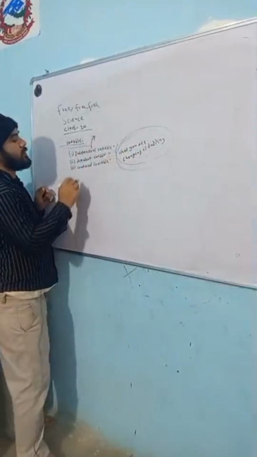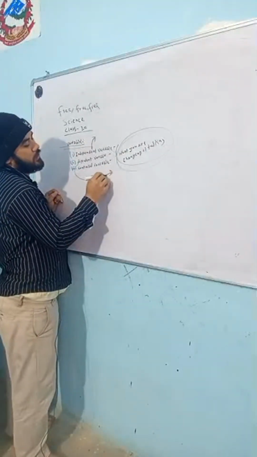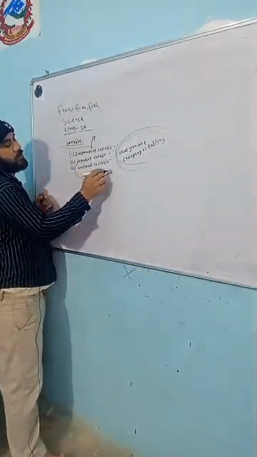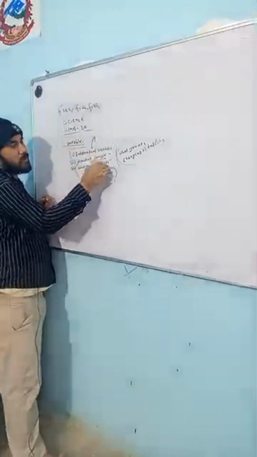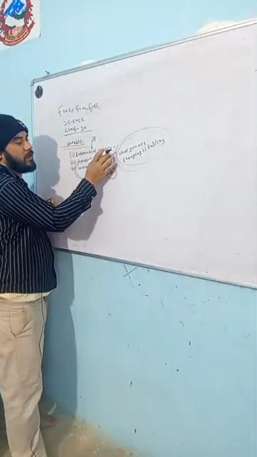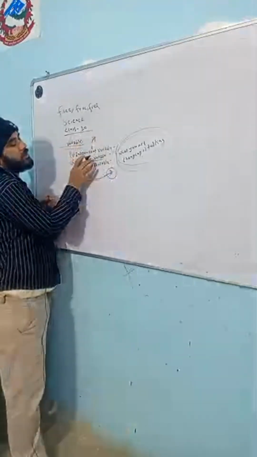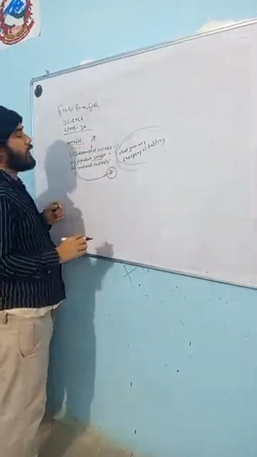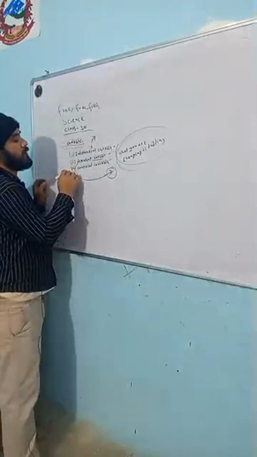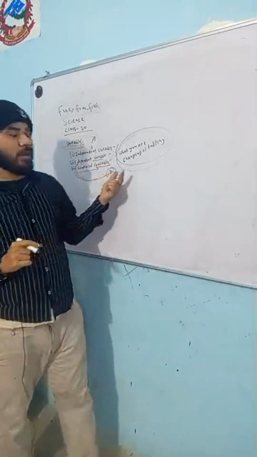Dependent variable means this is the value which depends on this. The result of this value depends on this. The value of this one totally depends on the independent variable. Dependent means it depends on this value, right? So we'll go with one example. And control variable means whatever value you are controlling.